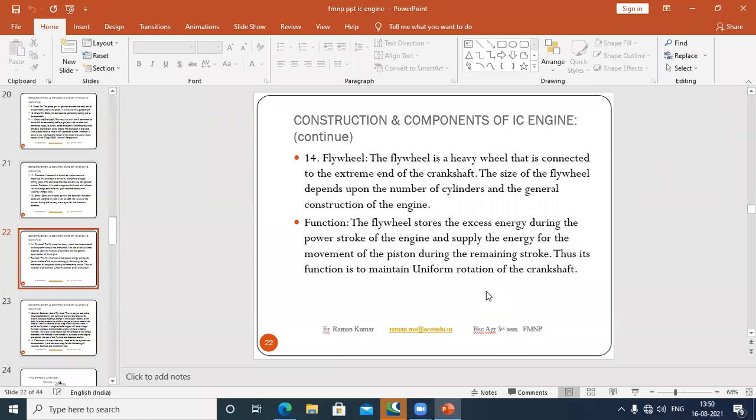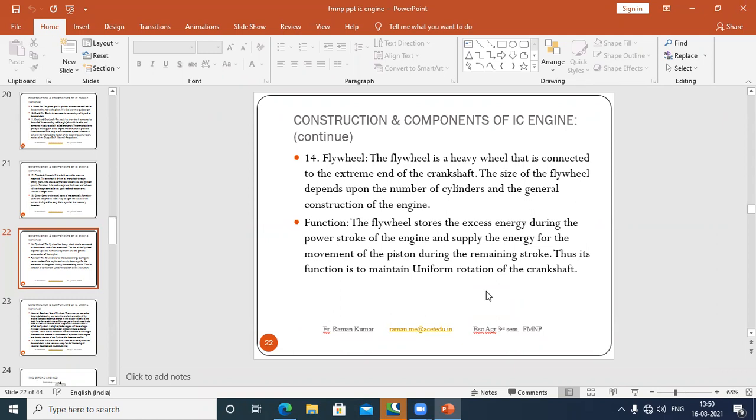Next is flywheel. Flywheel is a heavy wheel that is connected to the extreme end of the crankshaft. The size of the flywheel depends on the number of cylinders and the general construction of the engine. Okay, so what is the function of the flywheel? It is mostly used to store energy in one stroke and release energy during the